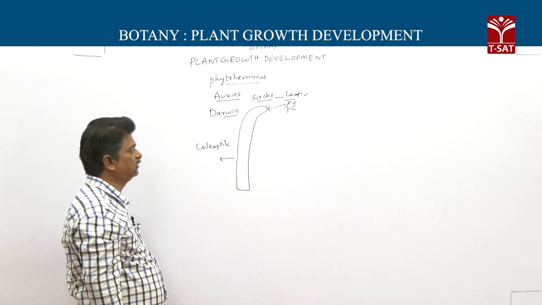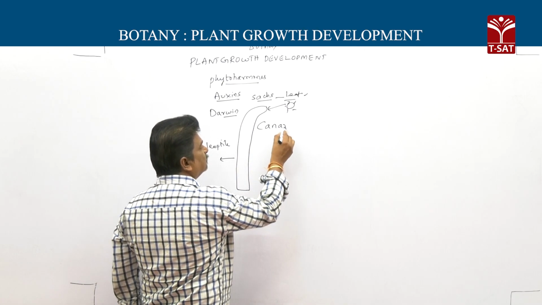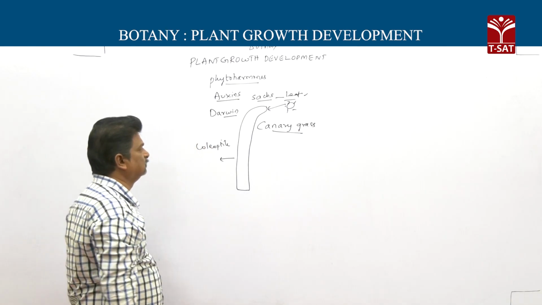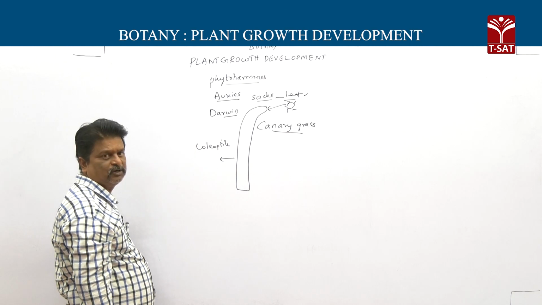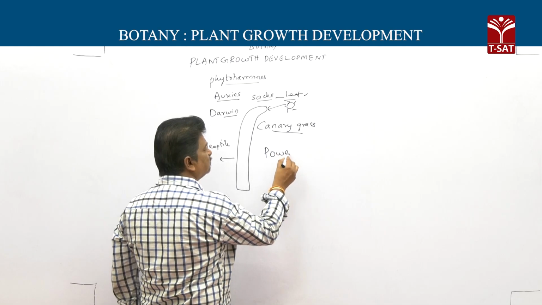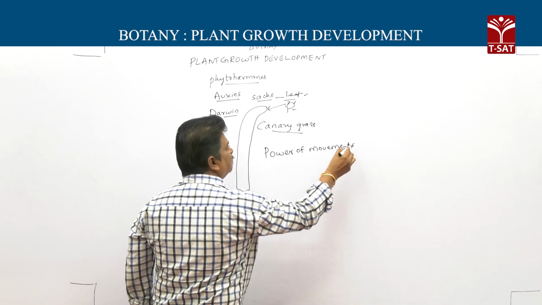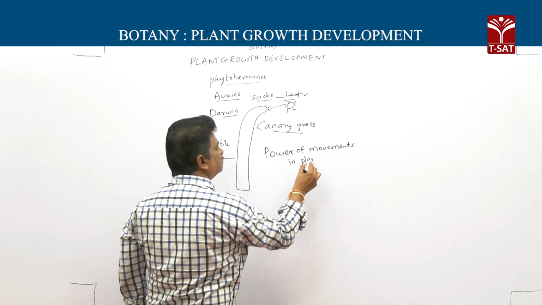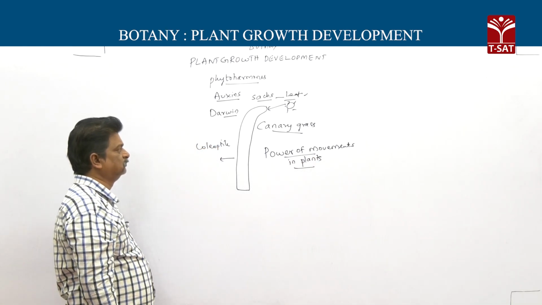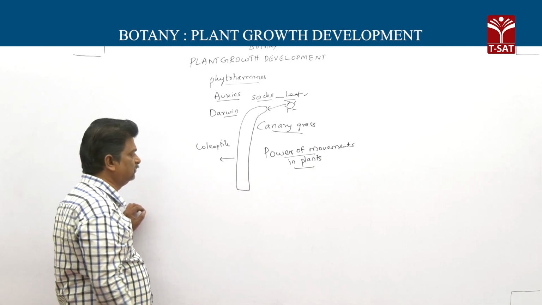So, phototropic curvature in canary grass was first reported by Charles Darwin and his son Francis Darwin. They noted their experiments in The Power of Movements in Plants. The author of The Power of Movements in Plants is Charles Darwin and his son Francis Darwin.